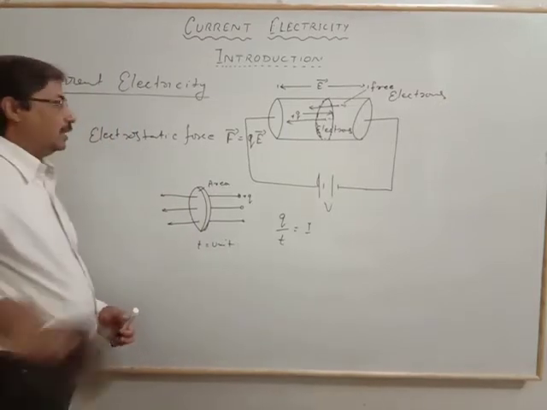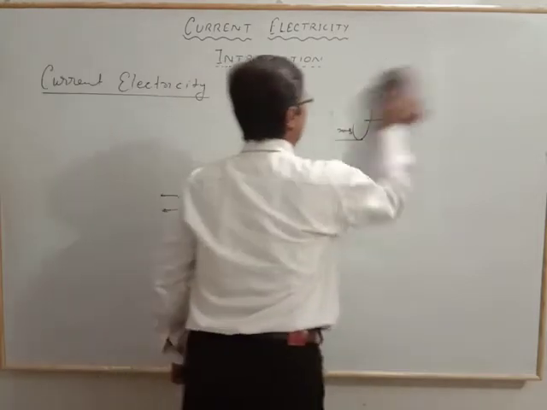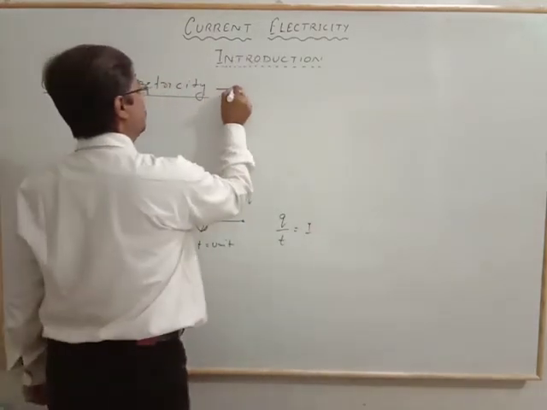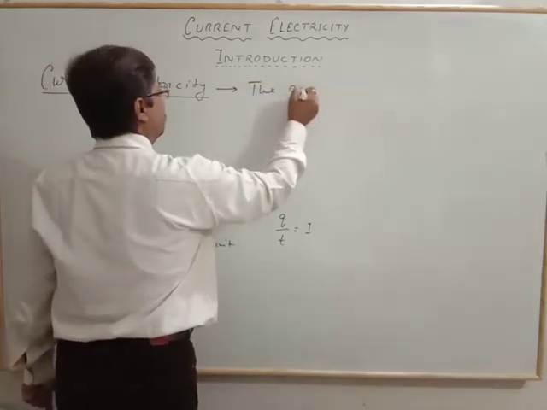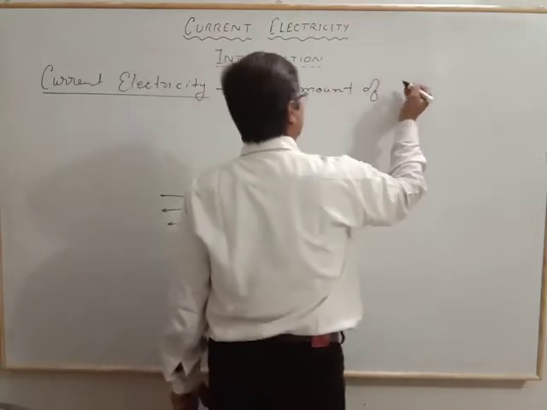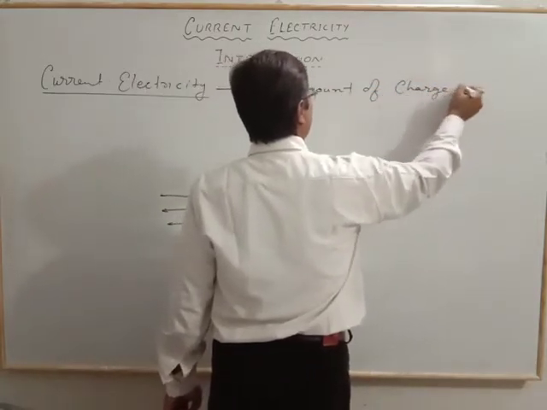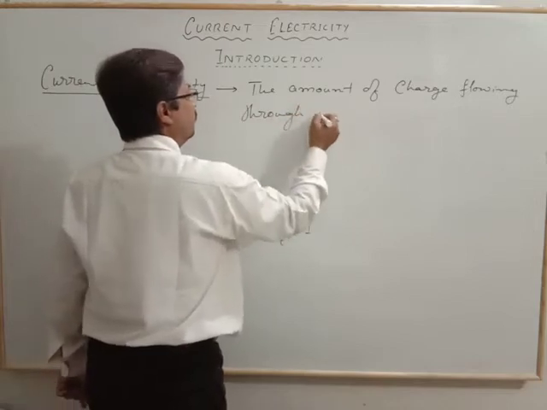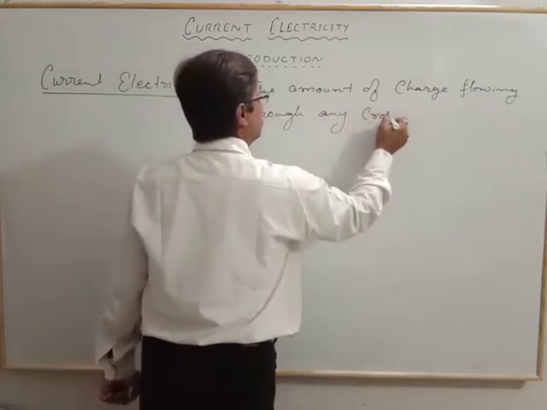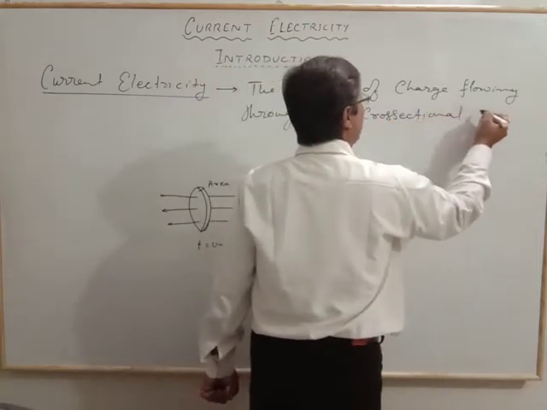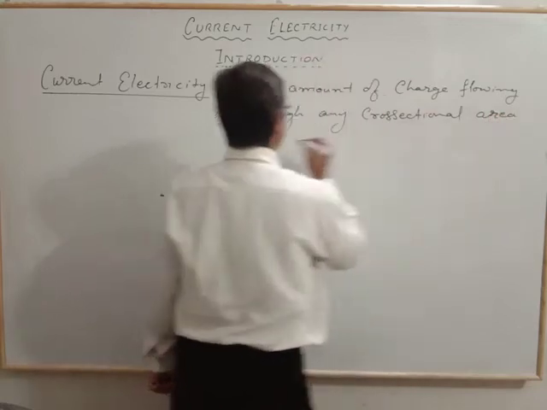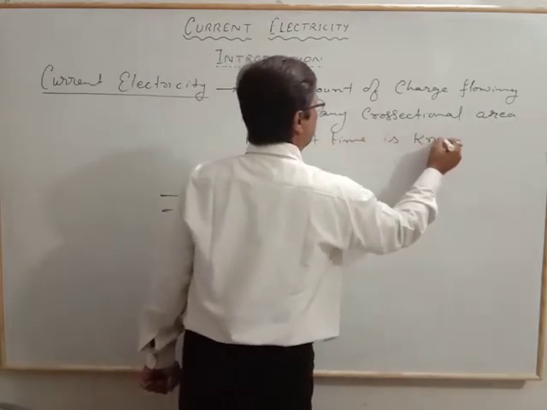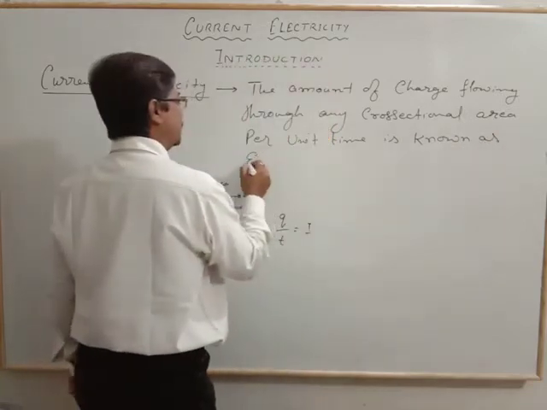So the definition of electric current is the flow of the amount of charge flowing through any cross-sectional area per unit time is known as electric current.